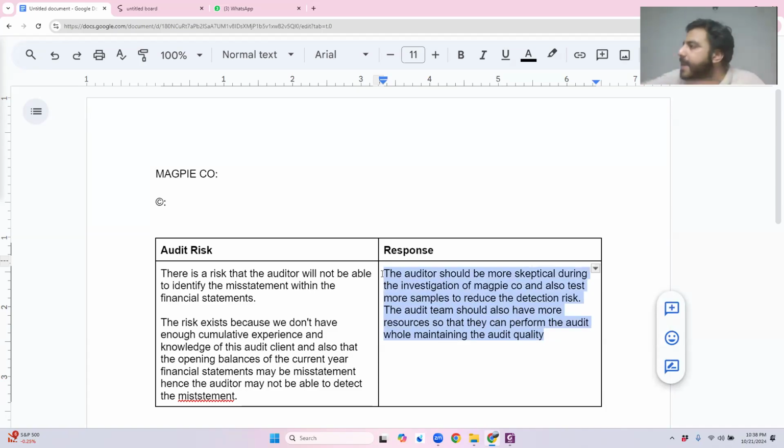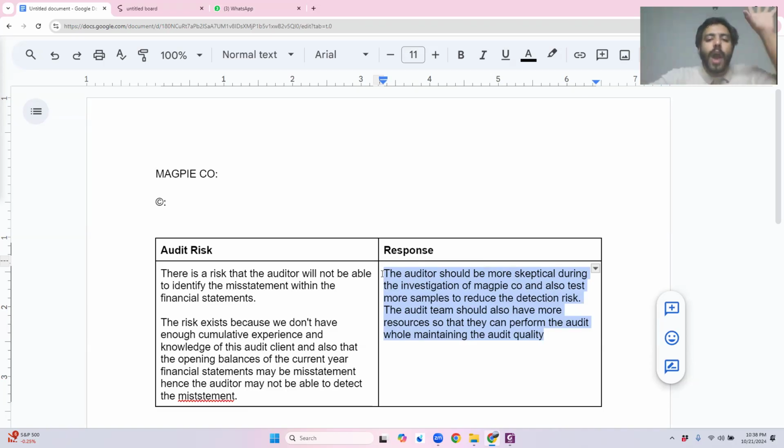It will be completely different from the response that I'm writing right down here. My goal, or a student's goal, is not to make sure that my answer completely matches the answer written by the examiner. No, that is not my goal. My answer will always be different from what the examiner wants me to answer. But if your answer is providing the right explanation, the right response to the thing that you have identified, you will be given the marks for it. This is what the AA examiner wants as well.